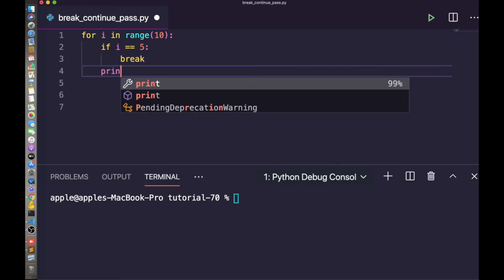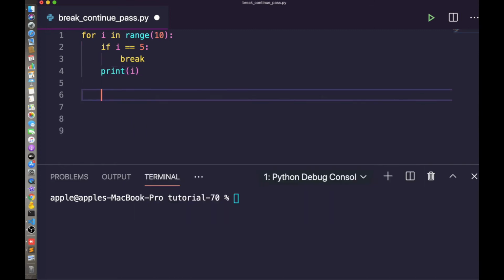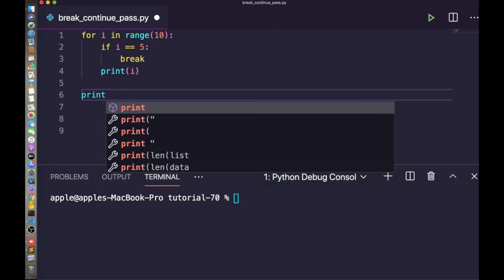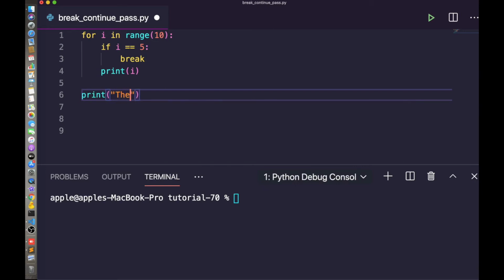So let's print the number here. Here you can print i, then outside of this loop you can print another statement. Let me do, this is the end. Okay, so this is the break statement. So if i equals 5, then it will break here and go to this statement.